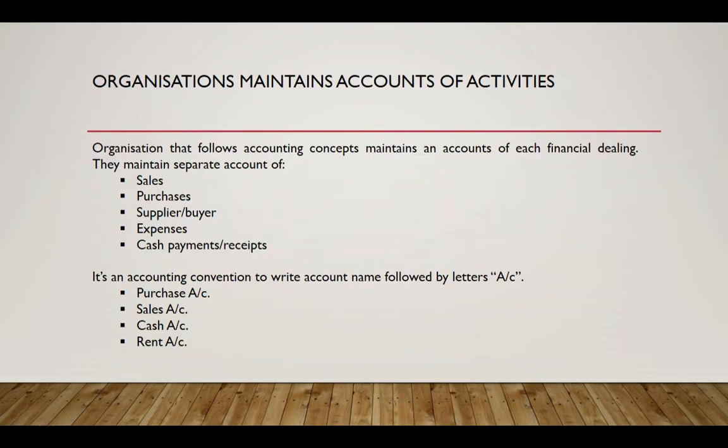So organizations that follow accounting standards maintain accounts of each financial dealing. They maintain accounts of sales, purchases, suppliers, buyers, expenses that are incurred, and cash transactions like cash payments and cash receipts. And in accounting, when you maintain an account of each of these types, then you name them using the following convention. Each account is suffixed with the letters A/C. So for purchase, you write the name of its account as purchase account. For sales, you write it as sales account, and so on.